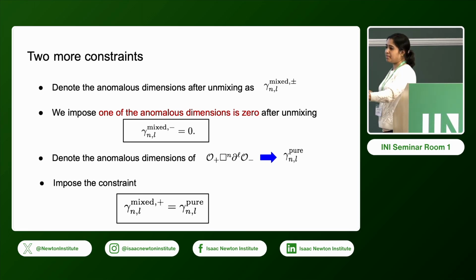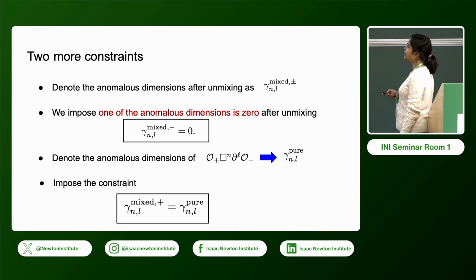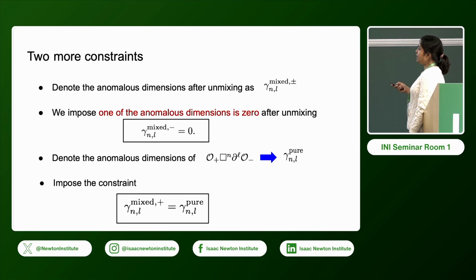This is just by hand we impose this constraint. In the other OPE, where we do not have any mixing, we denote this anomalous dimension by gamma pure, and finally we impose the constraint that one of these solution anomalous dimensions is equal to this. So these 2 additional constraints we impose.